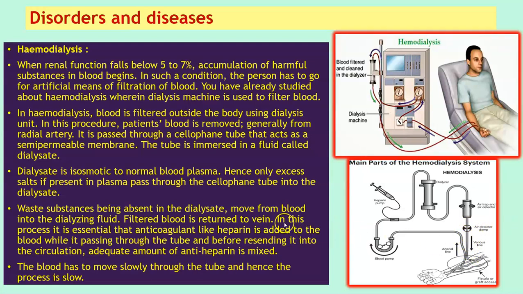In this process, it is essential that anticoagulants like heparin are added to the blood while it is passing through the tubes. So here you will see that heparin is being added into the tube. It's an anticoagulant to prevent coagulation of blood. And before resending it into the circulation, an adequate amount of anti-heparin is mixed. The blood has to move slowly through this tube. So it has to move very slowly through these tubes, and hence the process is very slow.